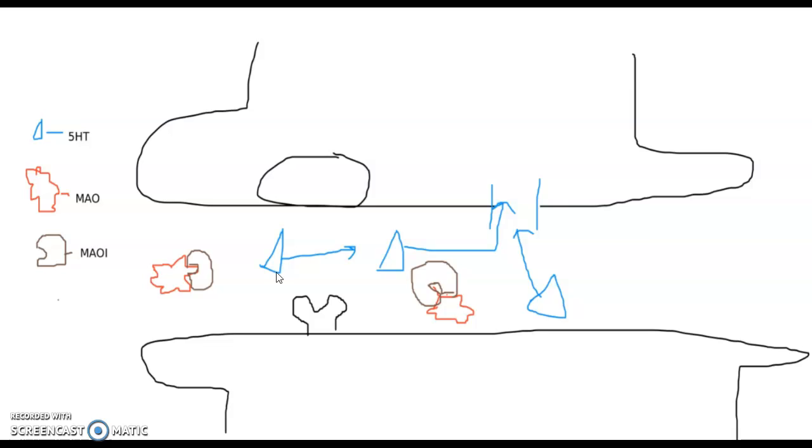So if you want to take ecstasy safely, take it with an SSRI or an MAOI. And this has been the biochemistry of ecstasy and how to safely take ecstasy. Thank you.